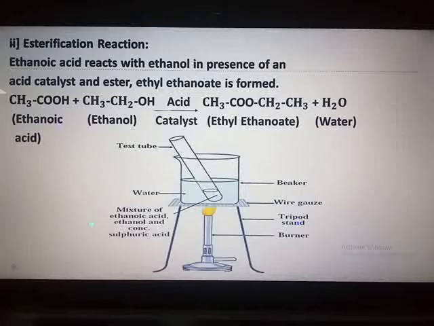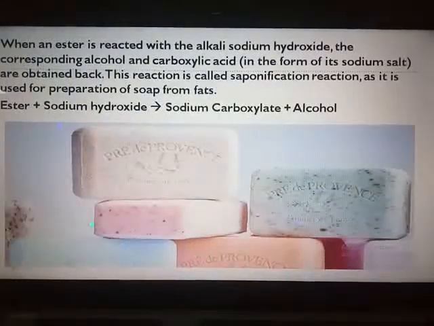Now esters have a sweet smell, and the majority of fruits have their smell due to the particular ester present in them. Due to the property of having a sweet fragrance or smell, esters are used for making fragrances and flavoring agents. The last reaction to end the chapter is the saponification reaction. What is the saponification reaction?